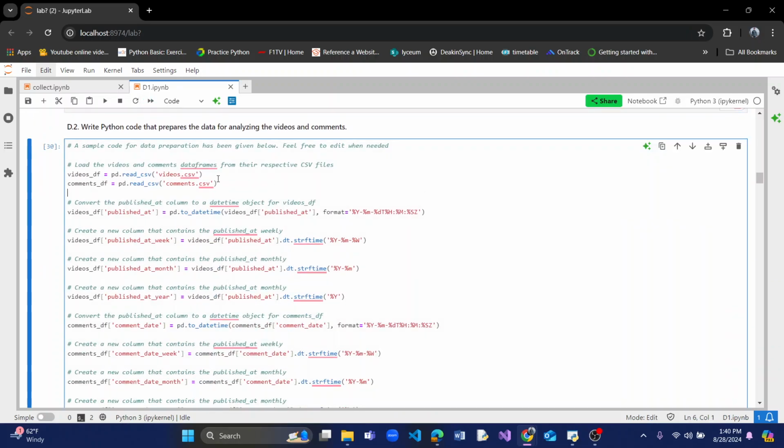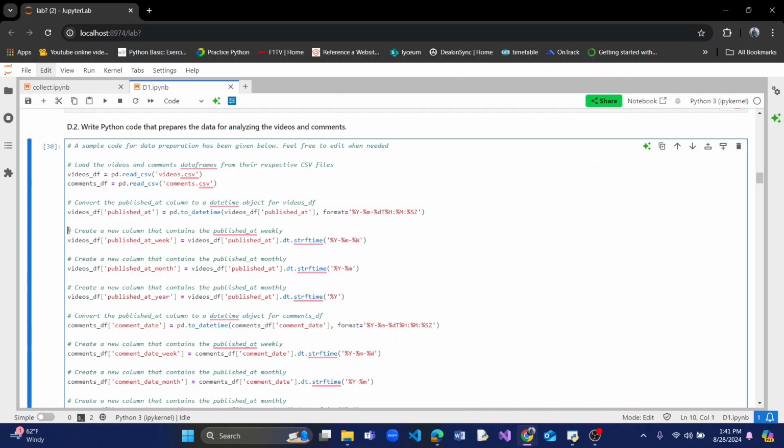Okay, next up we had to format. Again we load the video CSV and the comment CSV file, and then we had to format the date according to the proper format: year, month, date, hour, minute, seconds.